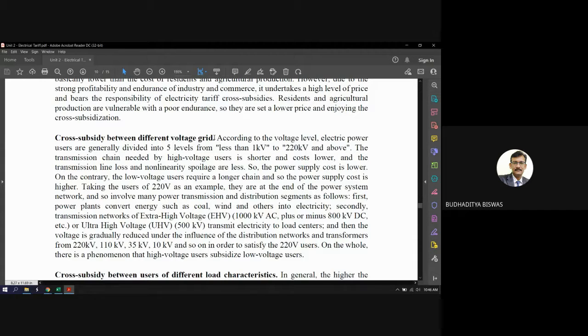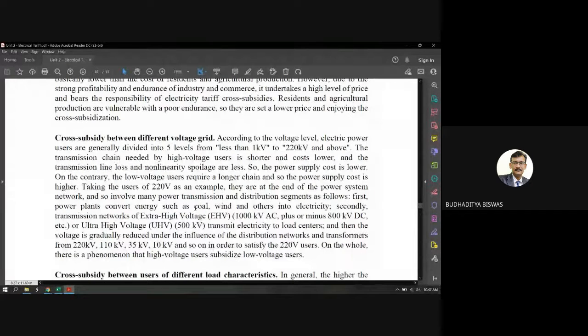When it is generated, it needs to be stepped up to an extra high, ultra high voltage for transmission. After that, it needs to be distributed, and distribution also has different levels: 220 kV, 110 kV, then 33 kV, 11 kV, like this. And ultimately, for the domestic user, the voltage is dropped down to 220 volt, which is the lowest voltage in the transmission and distribution, and it is called the residential or domestic voltage.